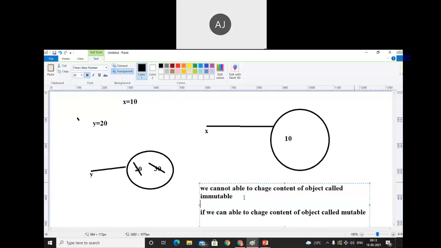Constant की value जैसे fix होती है ना, assume that pi is equal to 3.14. So 3.14 is a fixed value. So can I change the value of a constant? अगर मैंने constant declare किया है तो नहीं, we cannot change the value of a constant. Okay, so that means it is immutable.